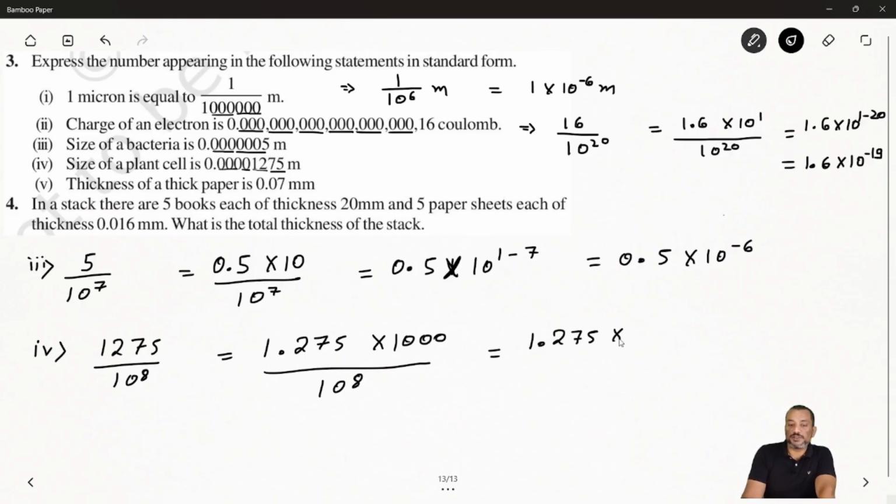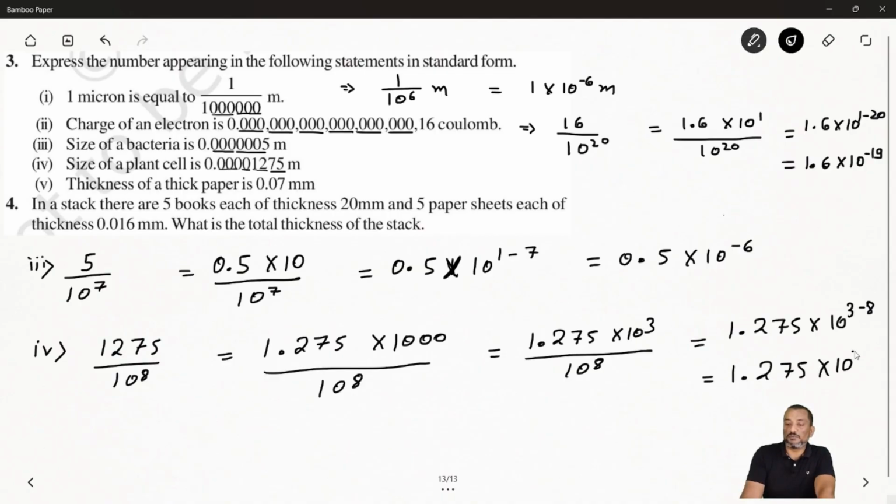1.275 times 10 to the power 3 by 10 to the power 8. Now you can apply the quotient law. So you can say 1.275 times 10 to the power 3 minus 8. So you will get how much? 1.275 times 10 to the power minus 5.